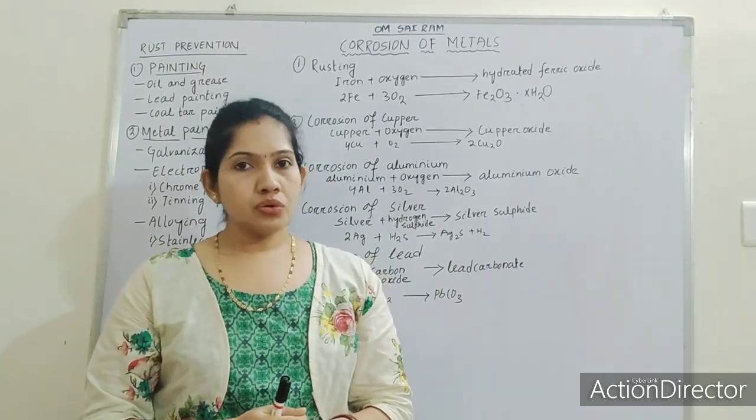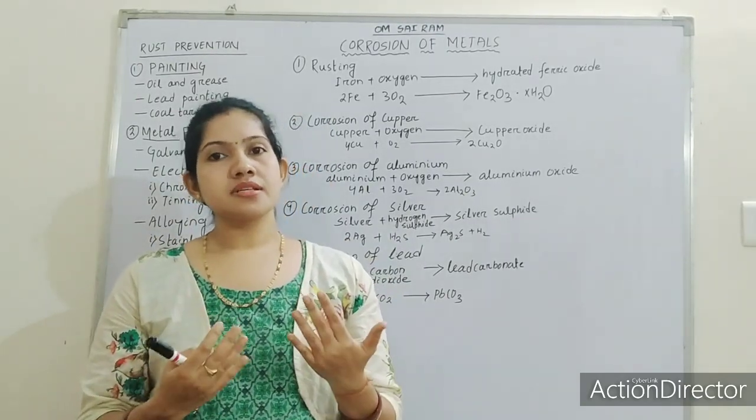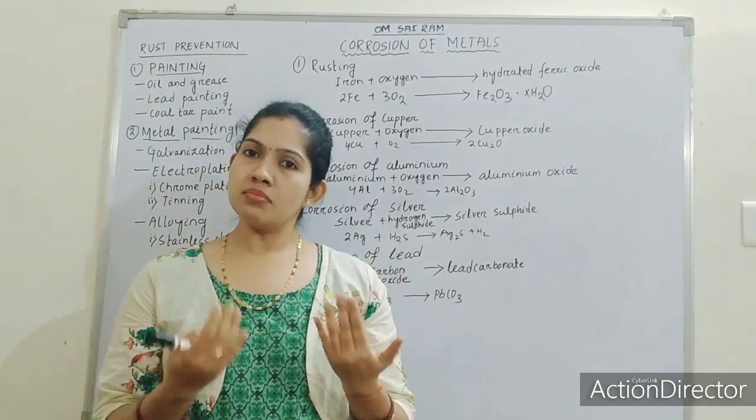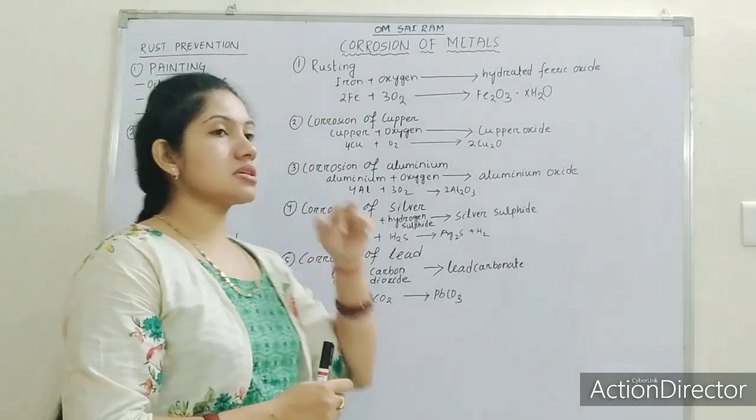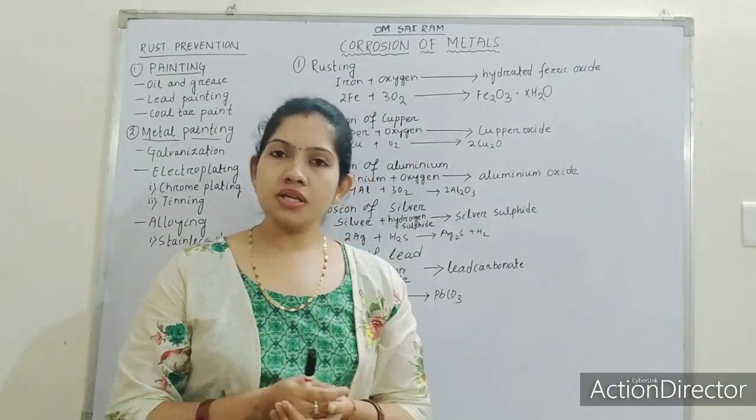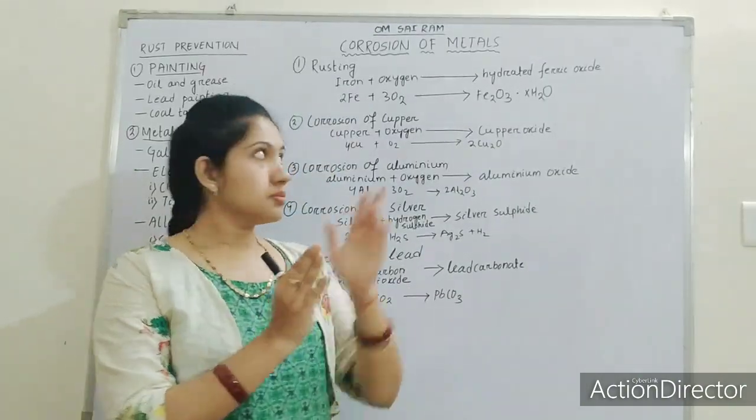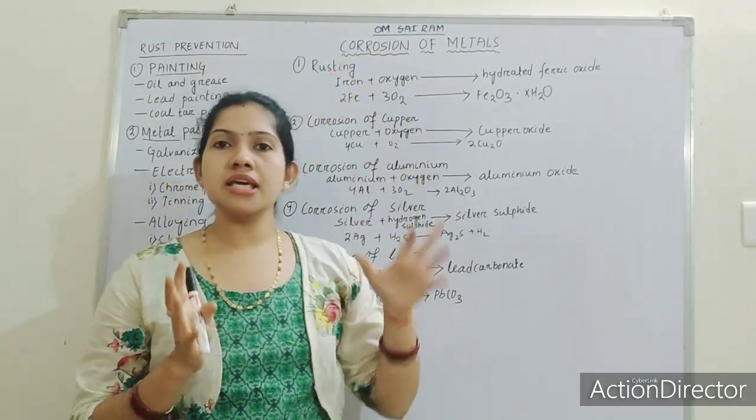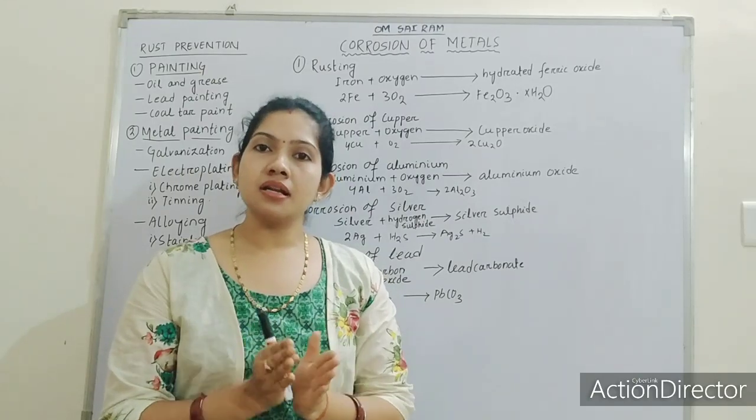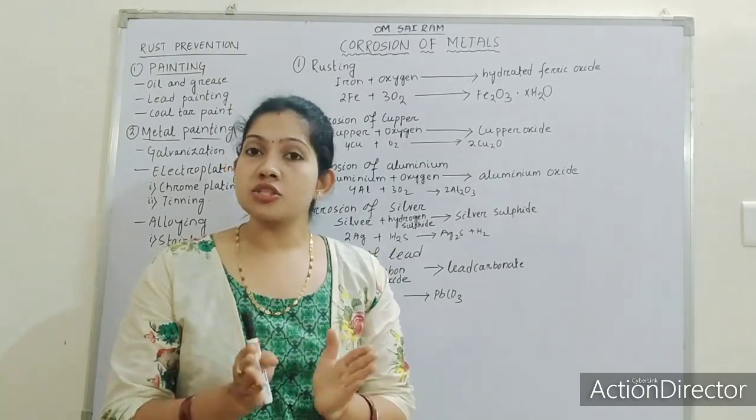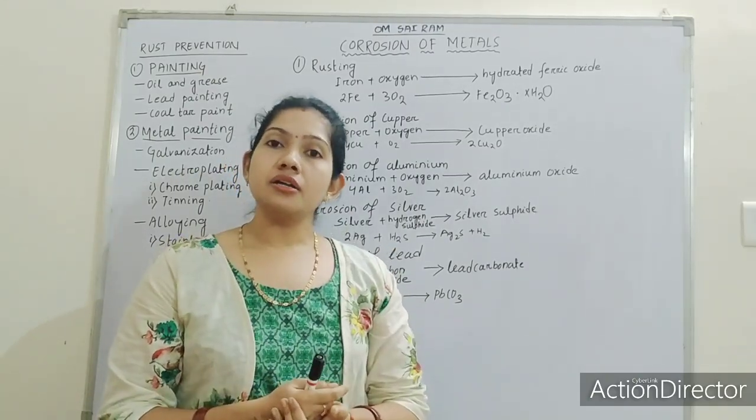Okay, so corrosion occurs in a number of metals. Some of them we will discuss today. At first we will discuss rusting. This is a very well known topic to you. Rusting is the corrosion of iron. When iron metal is exposed to the atmosphere, it undergoes rusting.